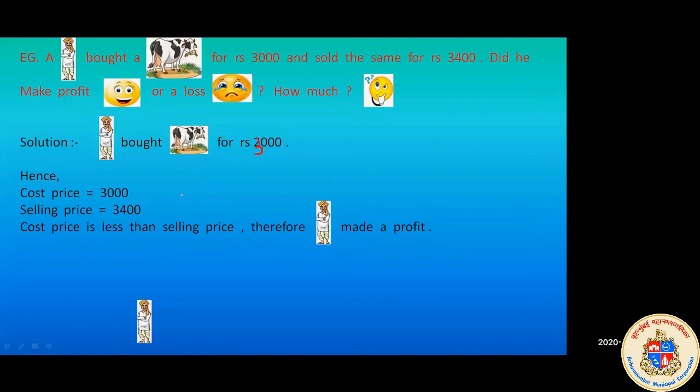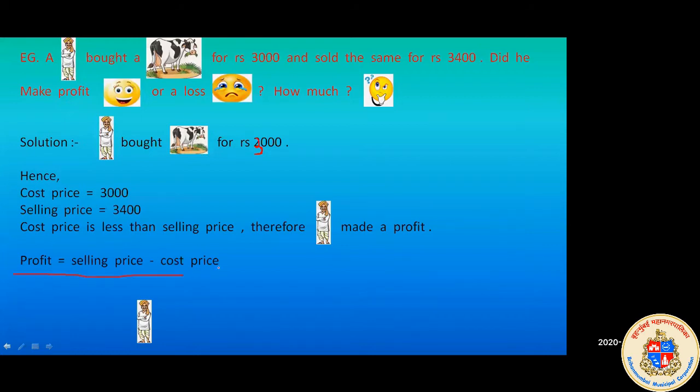Obviously, selling price is more, he bought it for less and sold it for more. That means cost price is less, selling price is more, so it is a clear profit. Therefore the farmer has made a profit. Now the question is, by how much? By how much has he made a profit? For profit and loss sums, in a word problem or anywhere, try to mention a formula. In mathematics formula has a very important place.